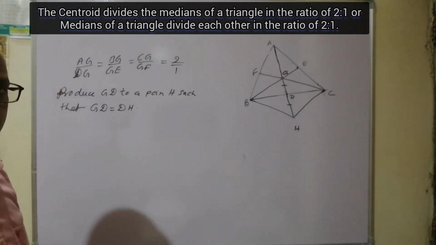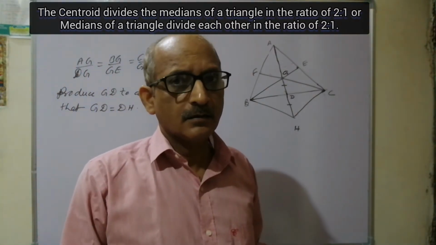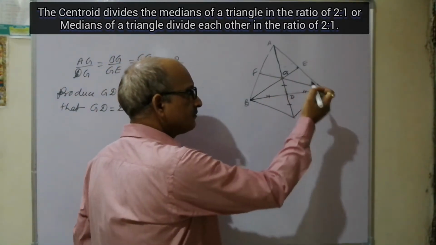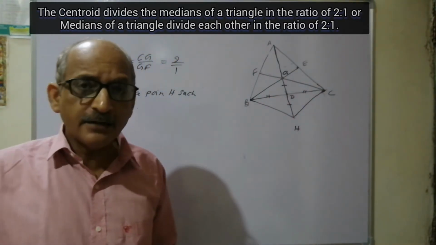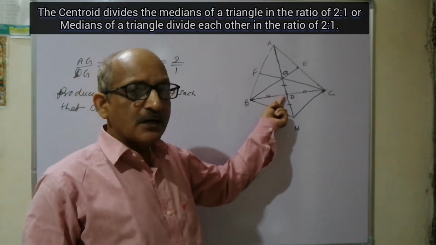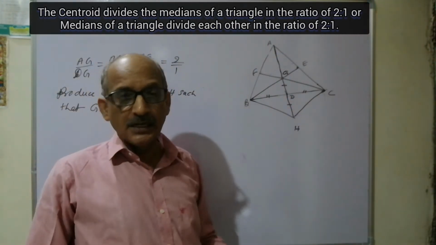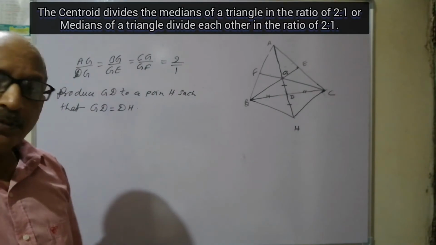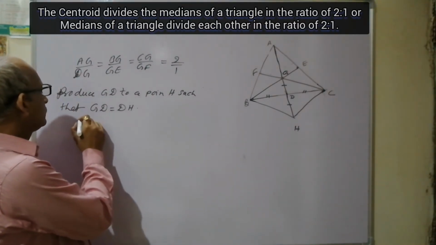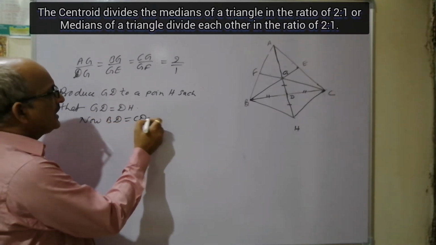Since AD is a median, what about BD and CD? They are also equal to each other, because a median is defined as the line segment joining the midpoint of a side of the triangle to the opposite vertex. So D is the midpoint of BC, which means BD is equal to CD.